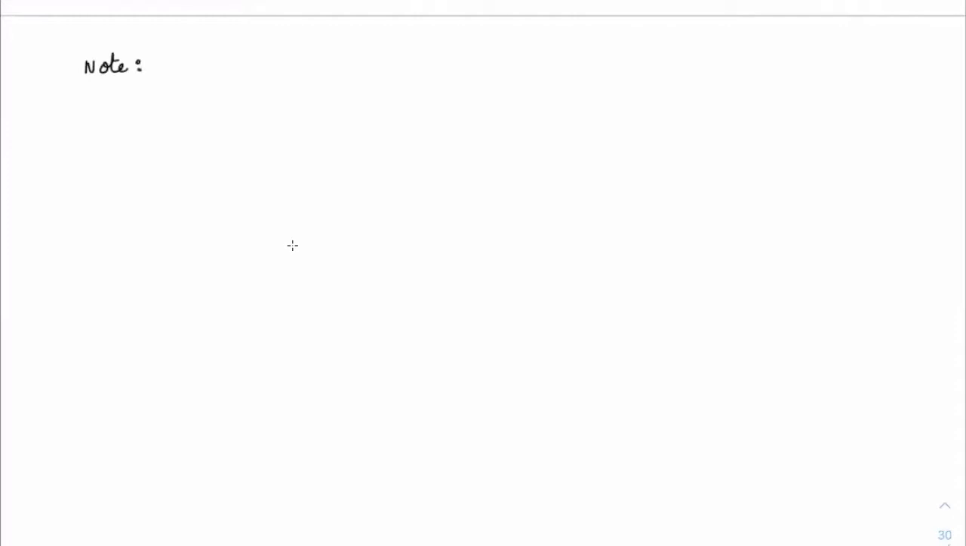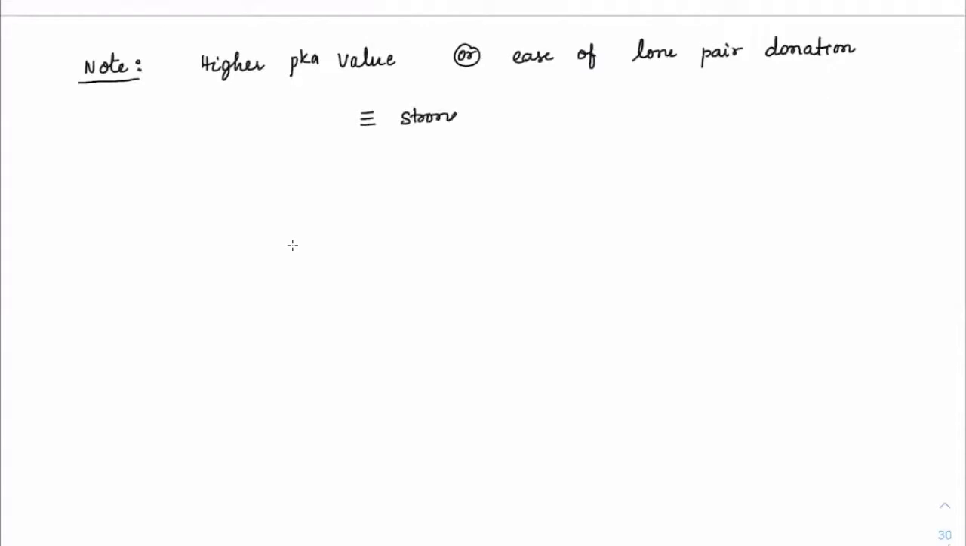Right. So now you will practice along with me, everybody. Just as a note to start before the questions, make sure what we are doing here, that we are trying to find out either higher pKa value, higher pK value, or ease of lone pair donation. Lone pair donation. Got it? Both of them will reflect stronger basic strength. So just keep that in mind before solving the questions.